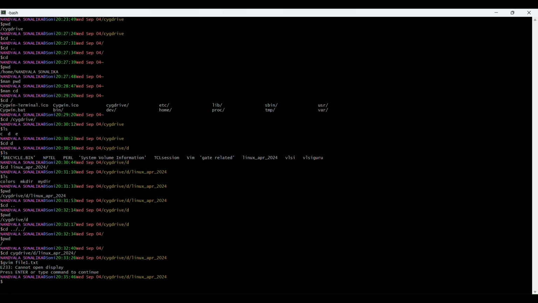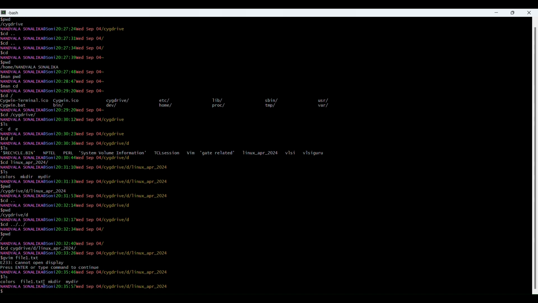Enter. Now you can see one file is saved with that name, file1.txt. You can use ls. Here you can see file1.txt. If you want to open it, you again give gvim file1.txt. Otherwise you can use one command, cat, also. In further classes, I will discuss what cat is and how it works. Now I will just show you how it works.